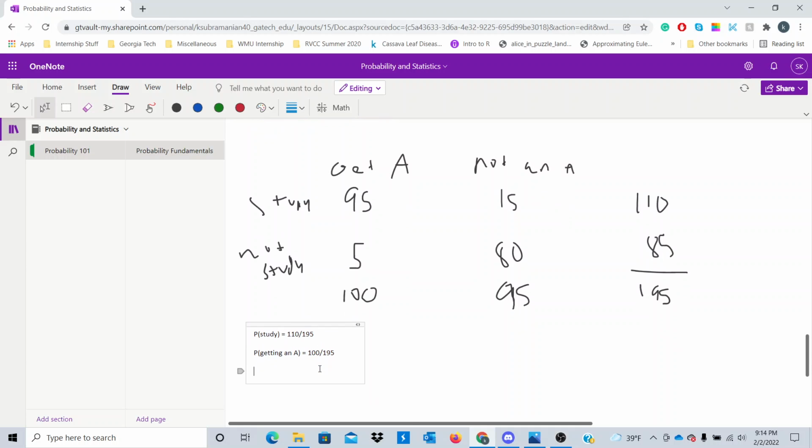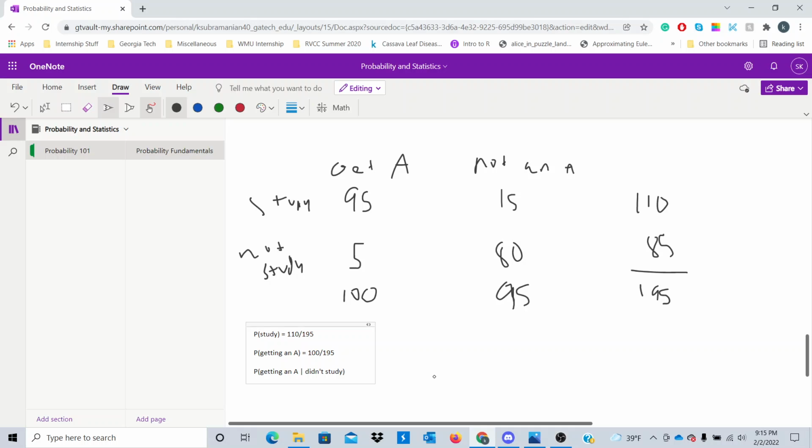Now here's where conditional probability gets a little interesting. What if I asked you this? Let's simulate our scenario above. What is the probability of getting an A given you didn't study? In this case, we know for a fact that you didn't study for the test. We just want to see, given that, what is the probability of getting an A? So we have to shift our mindset a little bit. We know that we didn't study for the test.